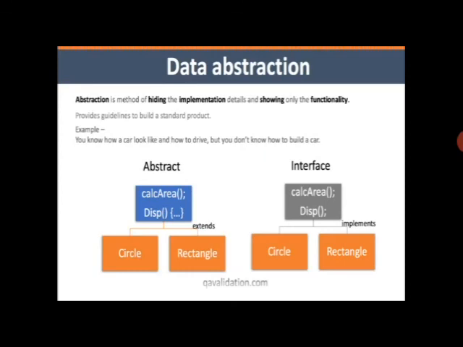The user does not need to know about how the TV is functioning inside, how the circuit is designed. So that is done only by the interface.